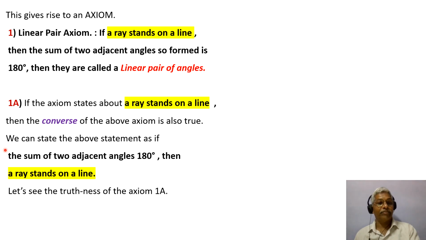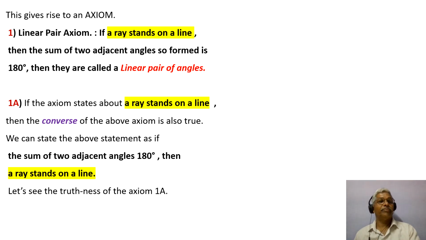We can state it as: if the sum of two adjacent angles is 180 degrees, then a ray stands on a line. Got it? The sum of adjacent angles and the ray are converses of each other. Let us see the truth of axiom 1A.